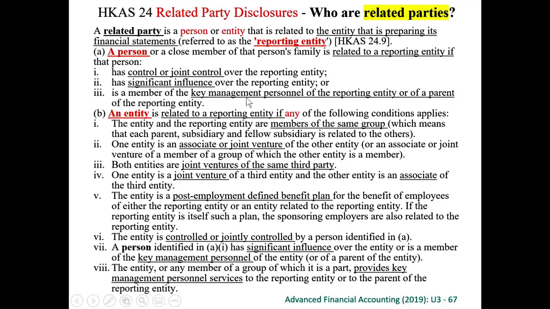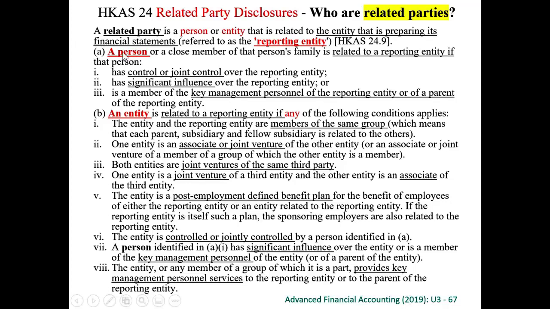If I'm a member of the key management personnel of the reporting entity, if I'm a director of that entity, I am a related party. If I'm a member of the key management personnel of the parent of the reporting entity, so if I'm a director of the parent, I am a related party.